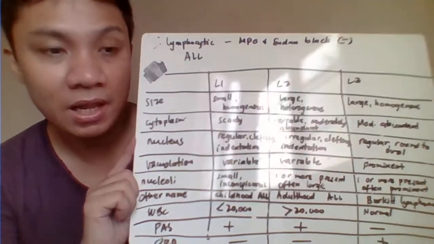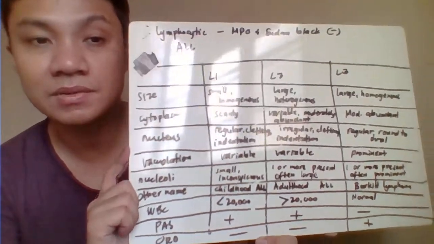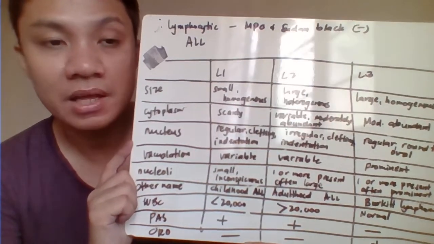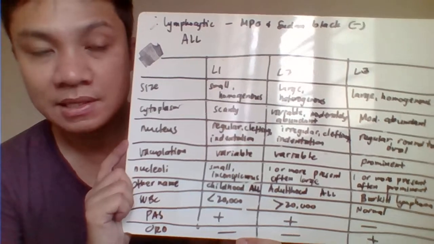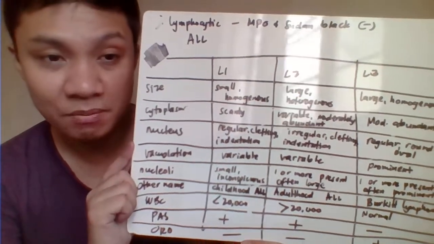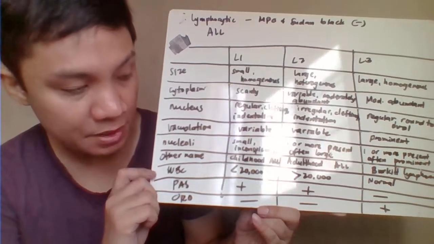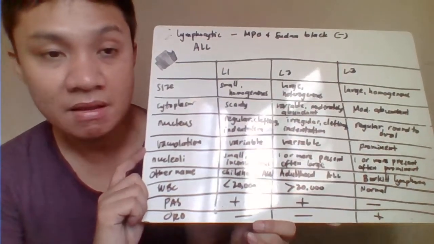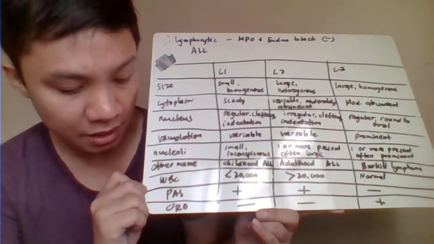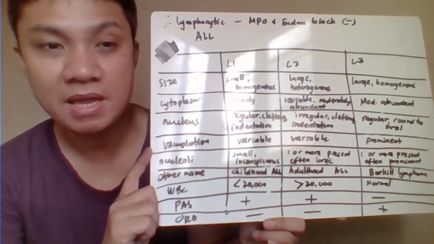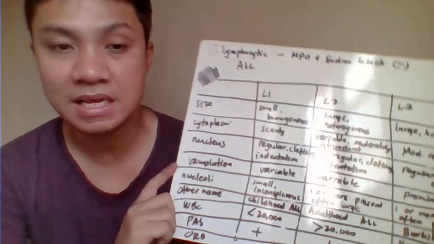Then we also have the WBC count. Your L1 would have less than 20,000 WBC count. L2 would have more than 20,000. And L3 would have almost normal to slightly increased WBC count. For the cytochemical stain, periodic acid-Schiff or PAS will give a positive result only for the L1 and L2. And oil red O would be positive only for your L3.